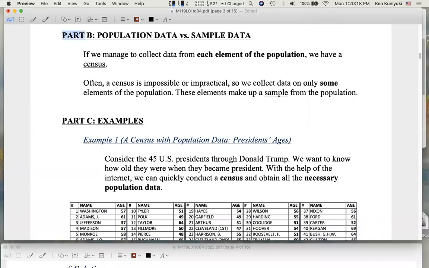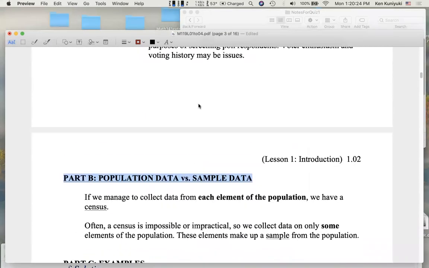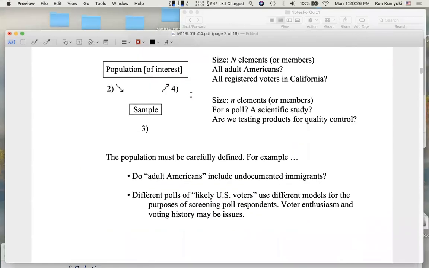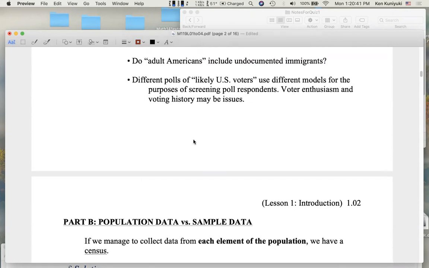Hi, everyone. Let's continue with our discussion of population data versus sample data. If we go back to our schematic here, maybe the population of interest is all registered voters in California. In 2019, there were about 20 million of them. But we don't have time to talk to every registered voter in California. We don't have time for a census.